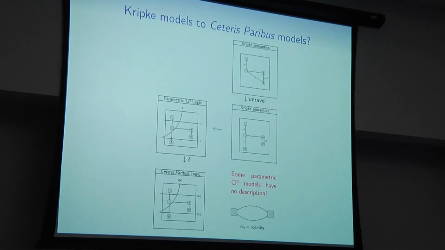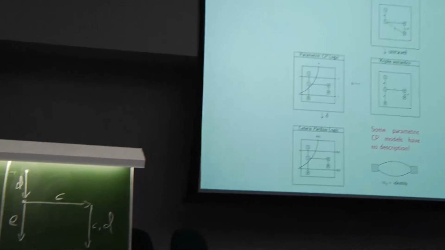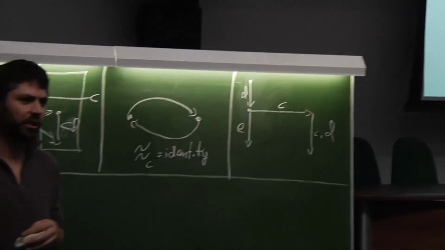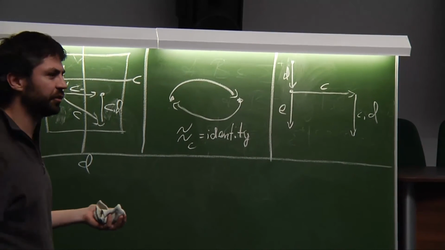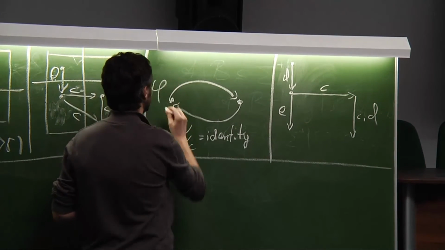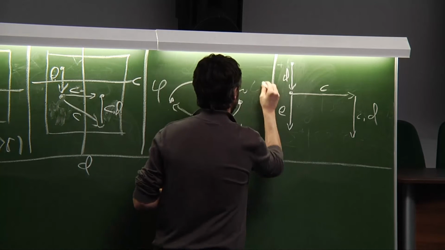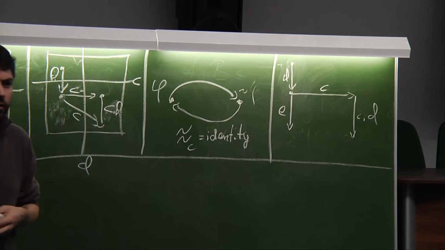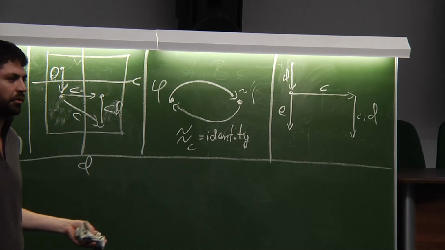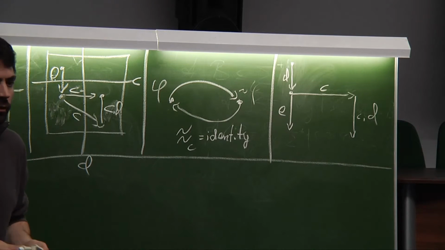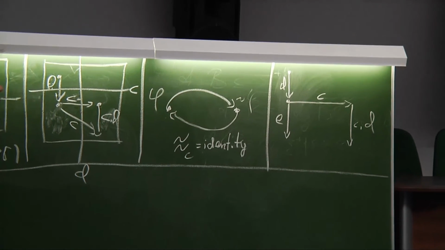Problem. However, we can't do this all the time. Not all of these parametric CP models have a description. If we had one in this case here, as we can see, those two states are not related by the C equivalence relation, which is just identity. If we could describe it, that would be a formula phi, which is true here, and false here. Those two states are symmetric or even bisimilar, so we just know we can't do that. Okay, so we have to do something else.